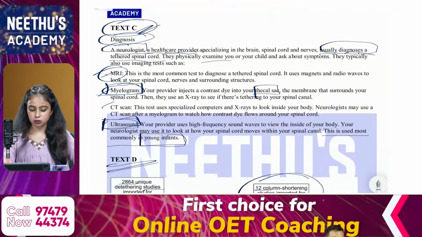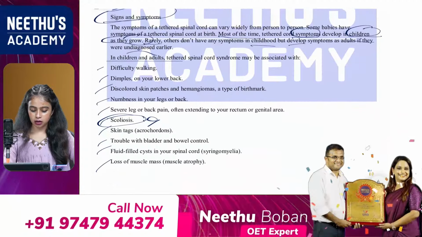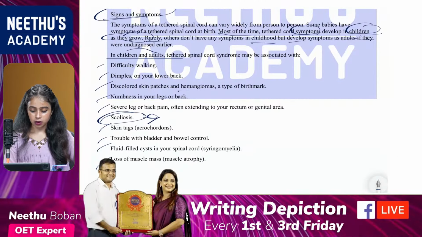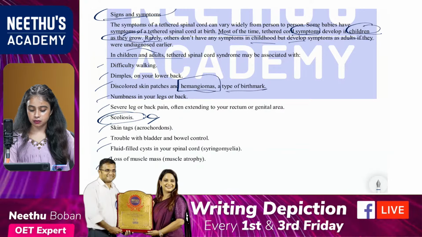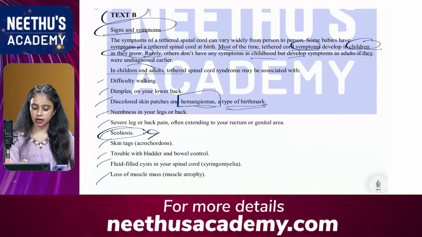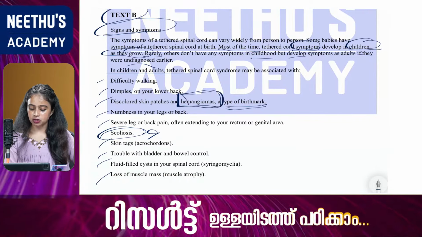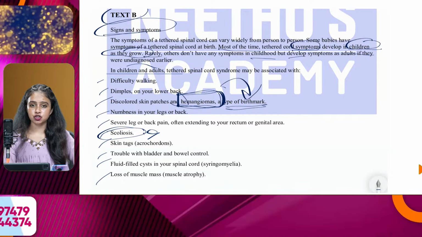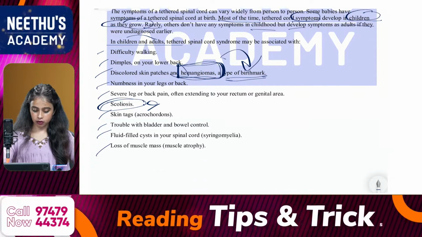The answer is hemangiomas, from text B. From the signs and symptoms, the answer should be hemangiomas. That is the type of birthmark mentioned.